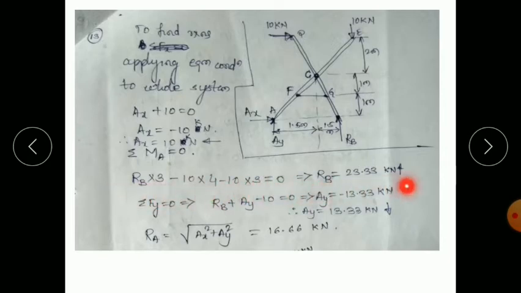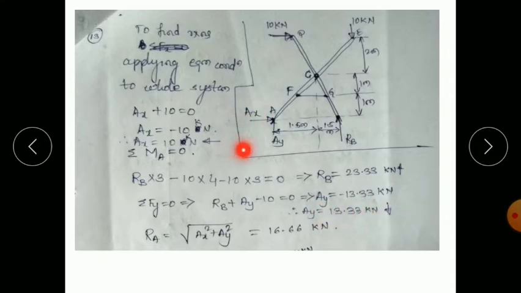So if you solve the equation, you will get Rb equal to 23.33 kilonewton. Next, if you use summation of Fy equal to 0, you get the value of Ay. So Ay is equal to minus 13.33 kilonewton. So why is it again minus? It is not in the upward direction, so the reaction is in the downward direction.